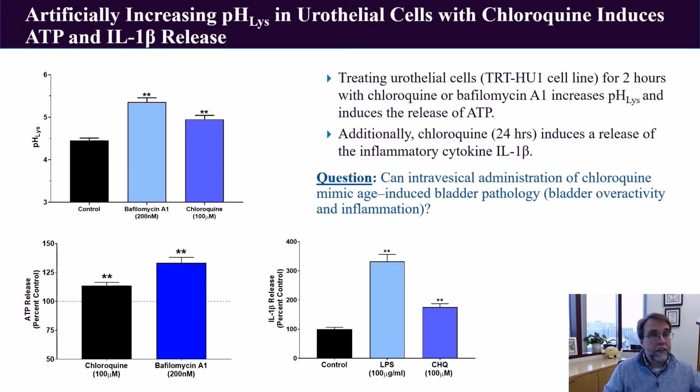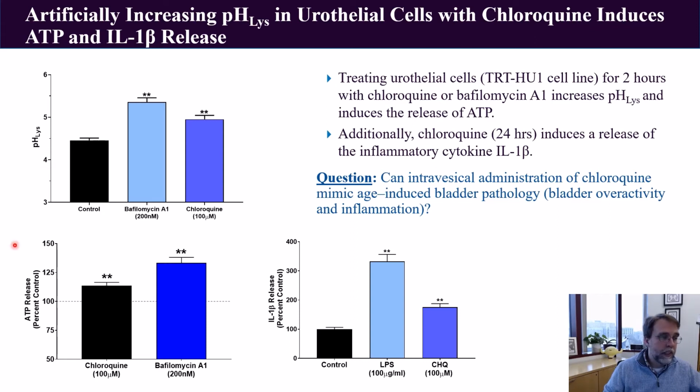So to accomplish this, we can treat the urothelium with chloroquine, a lysosomotropic agent that gets into the lysosomes and increases their pH, or bafilomycin A1, an inhibitor of the V-ATPase pump that will prevent its acidification. And you can see here, if we treat cultured urothelial cells with bafilomycin or chloroquine, we can increase their pH significantly.